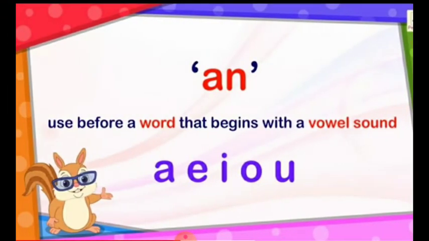An is used before a word that begins with a vowel sound. कोई भी word जो vowel sound से start होता है उसके साथ हम क्या use करते हैं? जो word vowel sound, that is A, E, I, O, U. Any word that begins with a vowel sound, we use an with them.